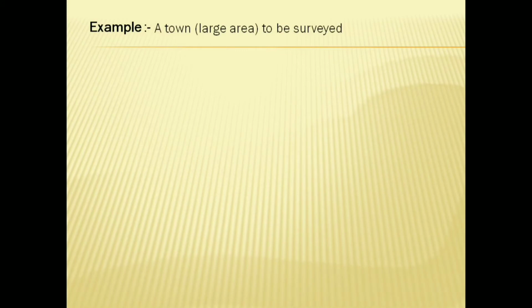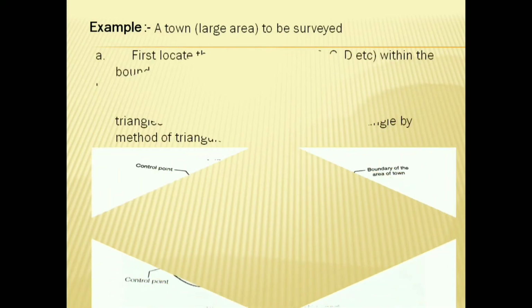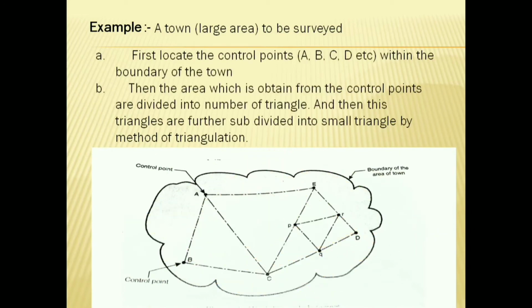For example, when we survey a town that is a large area, here we can see this A, B, C, D, E, F points are controlling points, meaning main station points, and then we have to divide the main station points into triangles. After that, these triangles are further subdivided into small triangles.